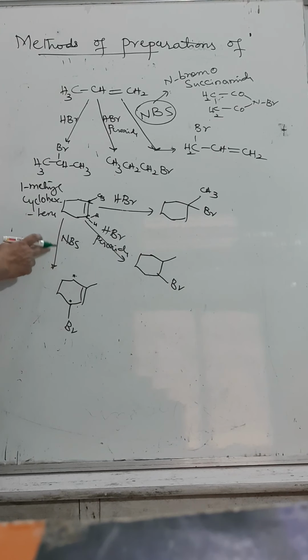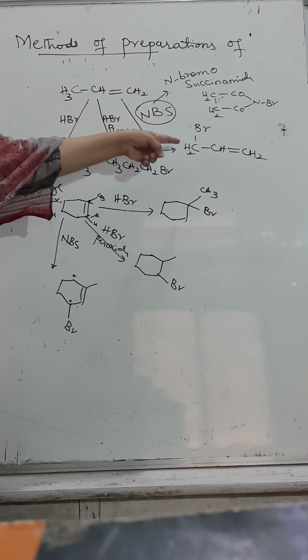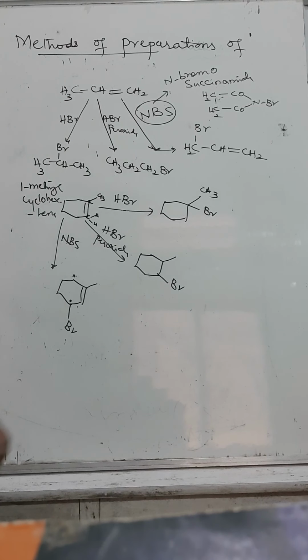Then with NBS, they are going to produce what? Allylic substitution will take place at the allylic carbon atom. In other words, presence of HBr, absence of HBr, and NBS will produce three different products from the same molecule.